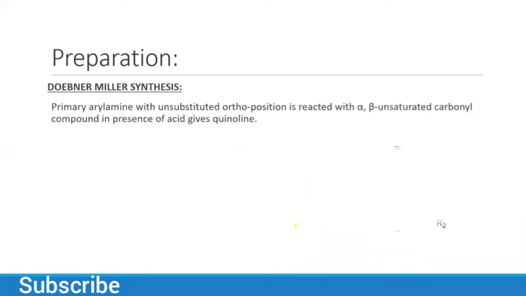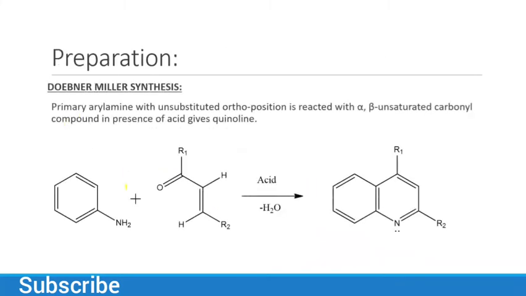And the other method of preparation is with primary aryl amine. This is primary aryl amine with unsubstituted ortho position, reacted with alpha beta unsaturated carbonyl compound in the presence of acid gives quinoline. So this is our alpha beta unsaturated carbonyl compound; in the presence of acid we get quinoline. So this is another method of preparation of quinoline.